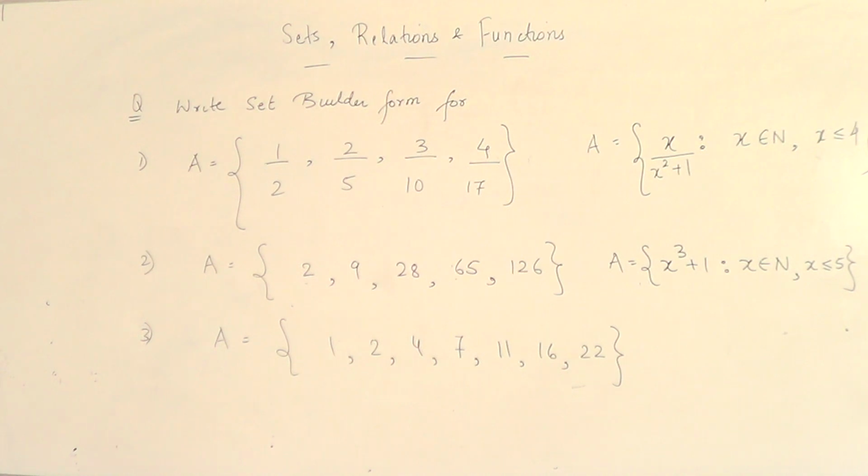If I put x as 1, the first term will become 1 plus 1 plus 1, so it should be 3, right? If you put x equal to 1 here, it will be 1 into 2 by 2, so here it will be 1. 1 plus this, so it should be 2, right? No, this is 1. Then x minus 1, yeah, now it's perfect. Putting 2 should give 2. Putting 3 should give me 4. Putting 4 should give me 7. Absolutely correct.